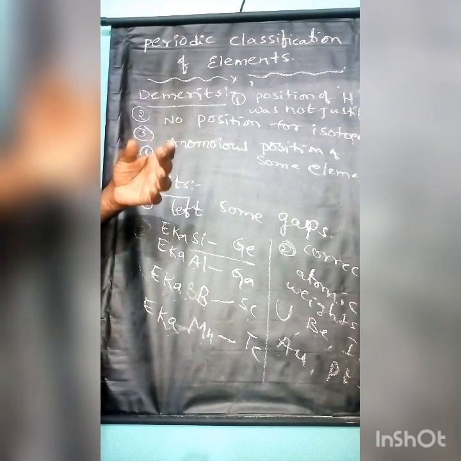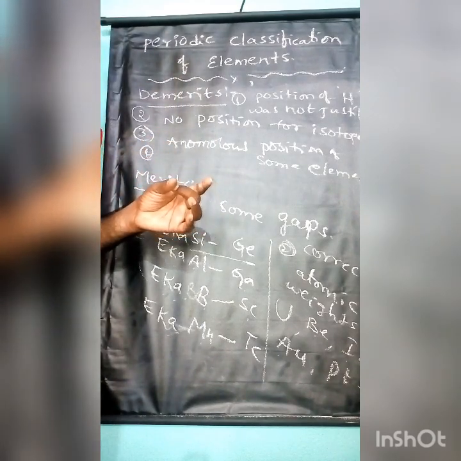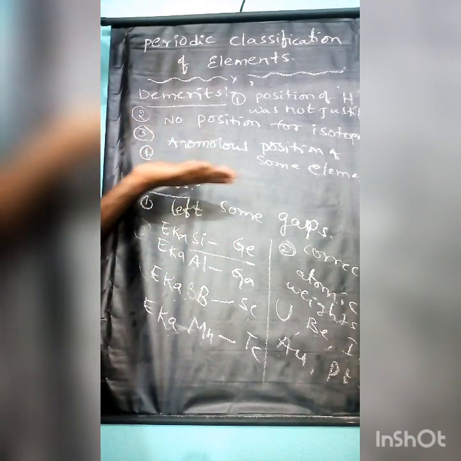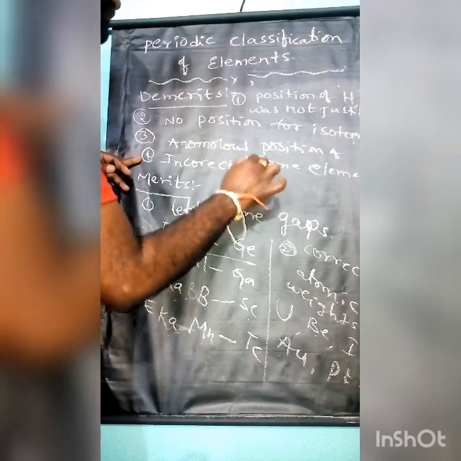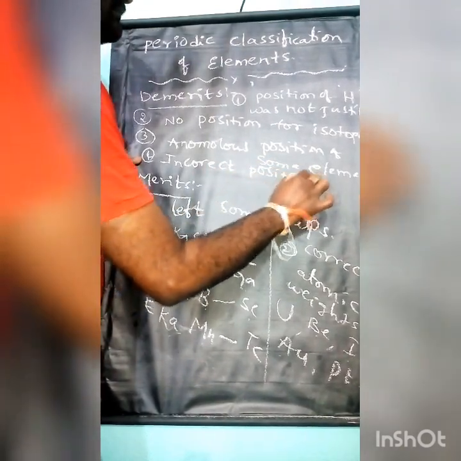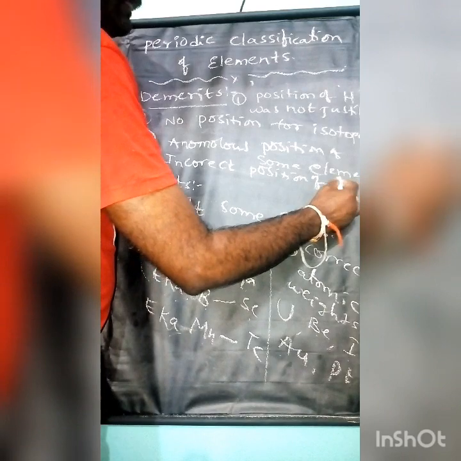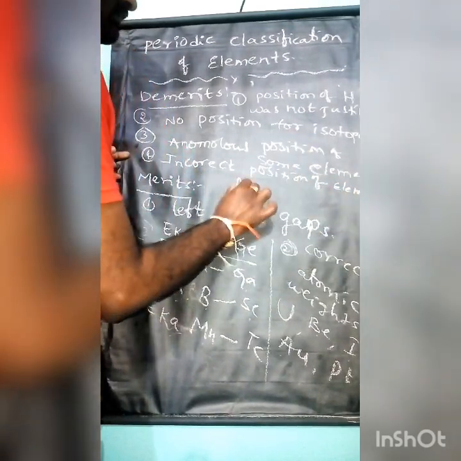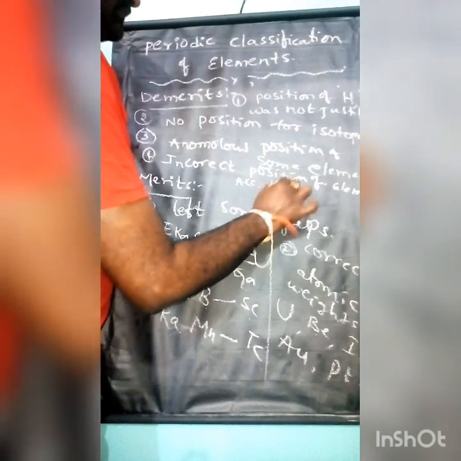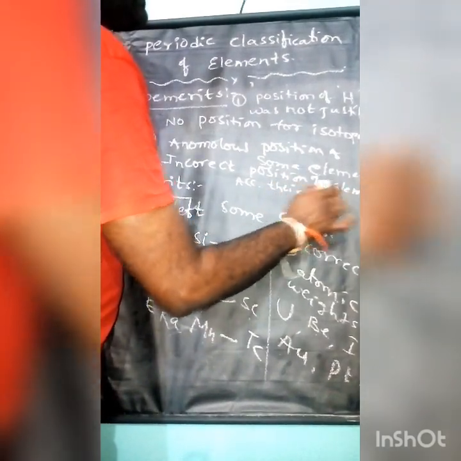And there is the incorrect position of various elements according to their atomic masses. He arranged elements in increasing order of atomic mass, but some elements were incorrectly placed.